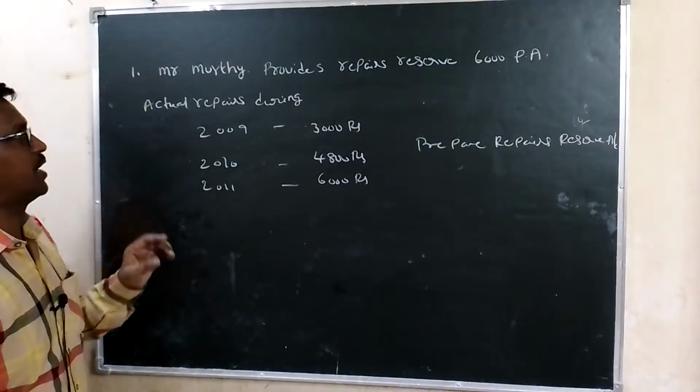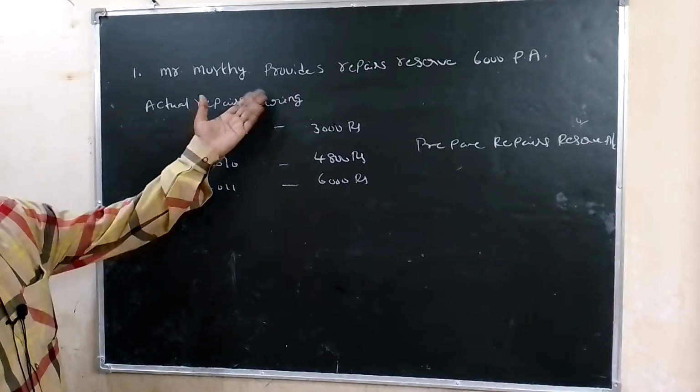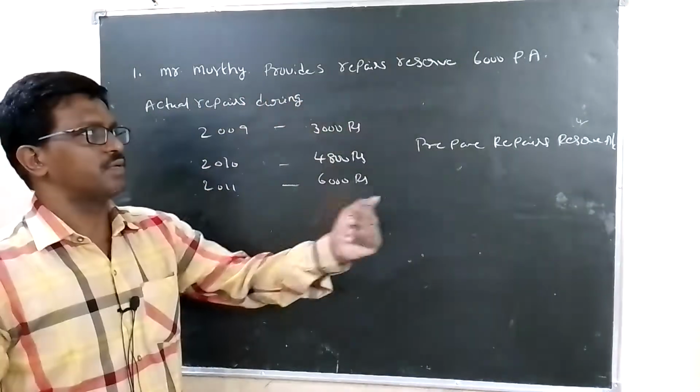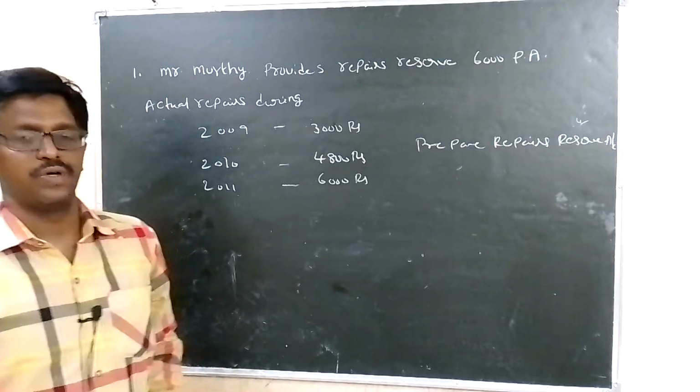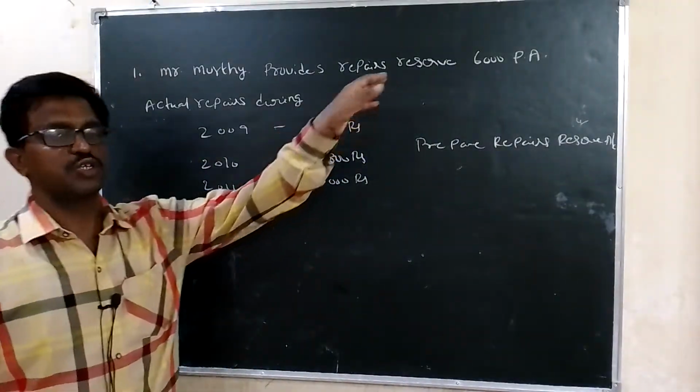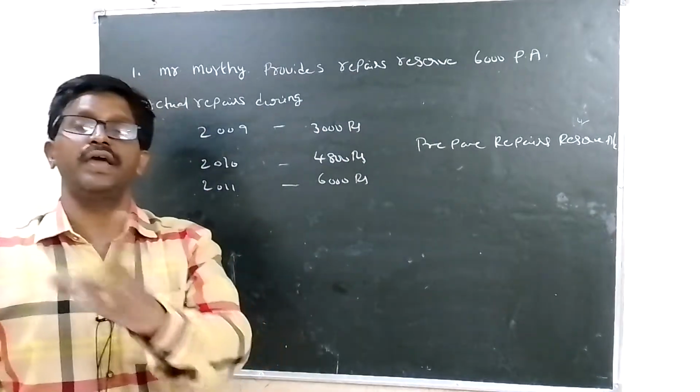Let us see this question. Mr. Murthy provided repairs reserve 6,000 rupees per annum. So repairs reserve providing 6,000 rupees per annum for every year.